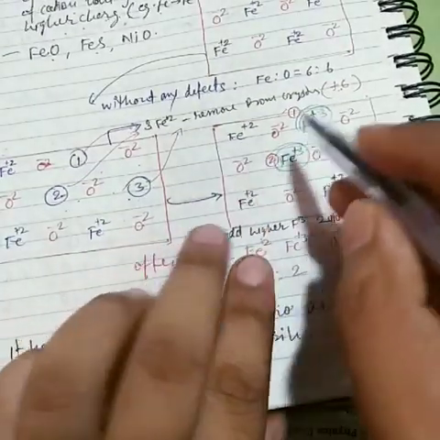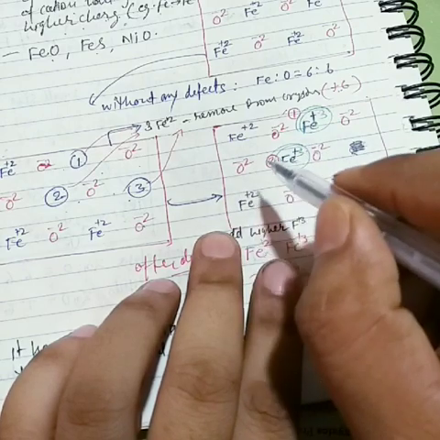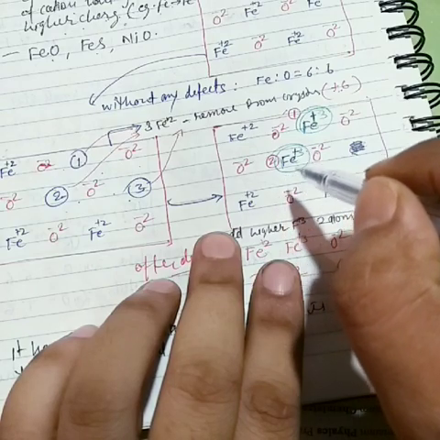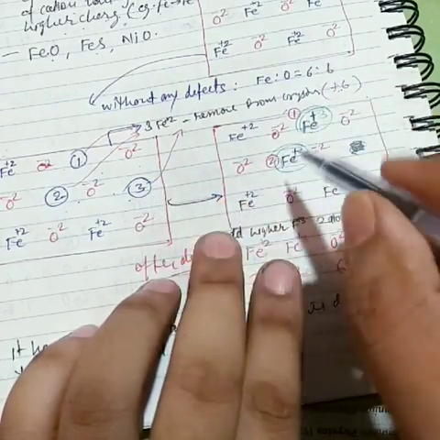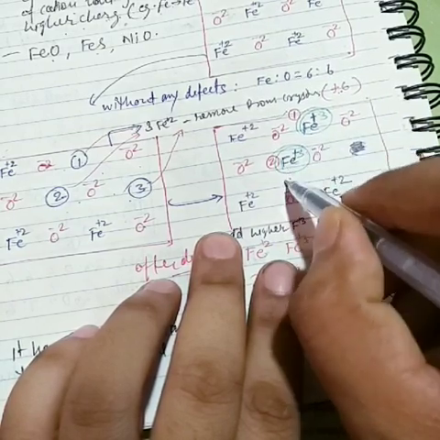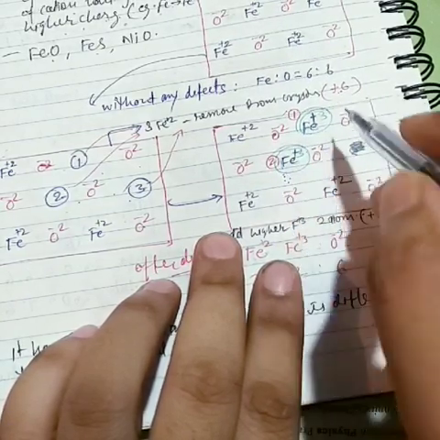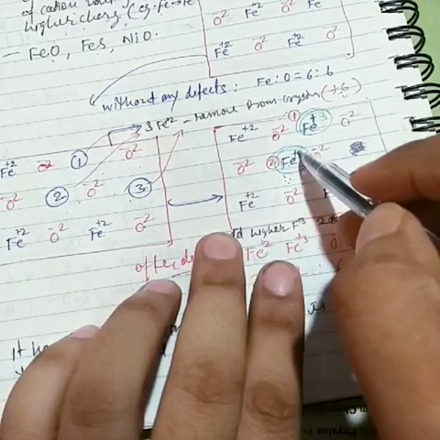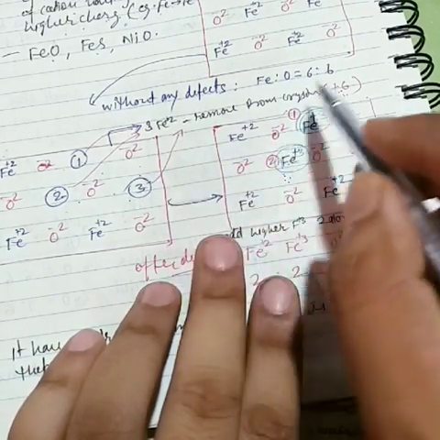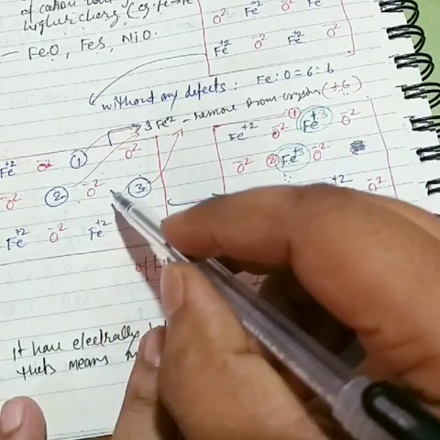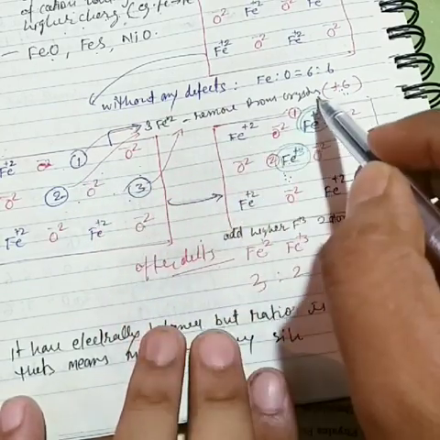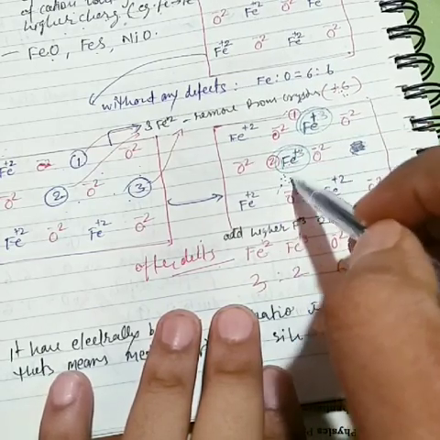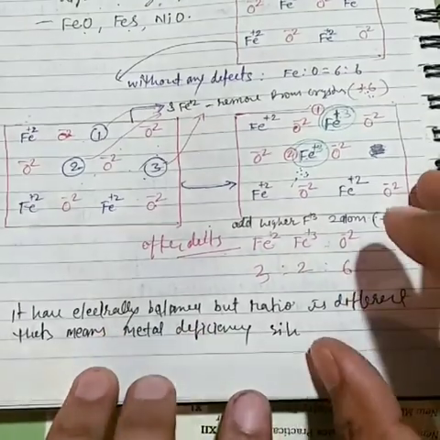Now secondly, I want to tell you. See, whenever I put +3, that means ferrous to ferric. This is a ferric form, +3 form. I put it here. That means electrically they are balanced, +3 equals +3. So here it is +3, here it is +3, but this crystal is missing 3 atoms, but we put only 2 atoms, and it is electrically balanced. So here it is very important.